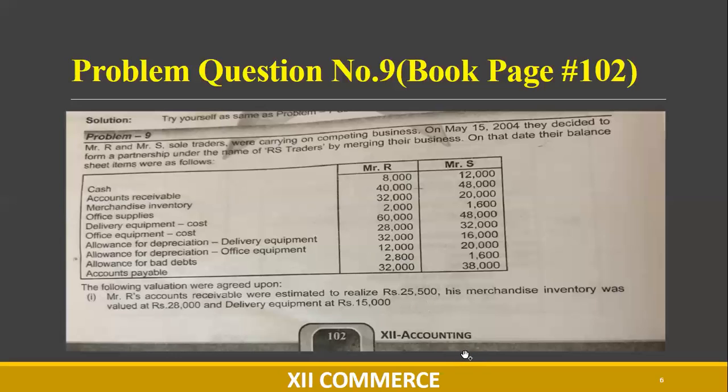Clear? Then we have merchandise inventory value 28,000. We will consider only this 28,000 and ignore the above value. Same with the delivery equipment, we will consider this 15,000 and ignore the above value of 60,000 and its